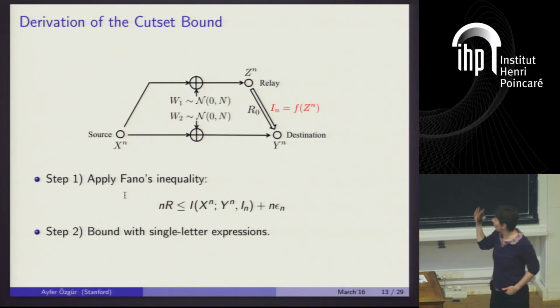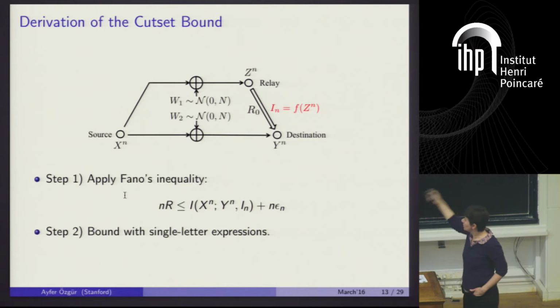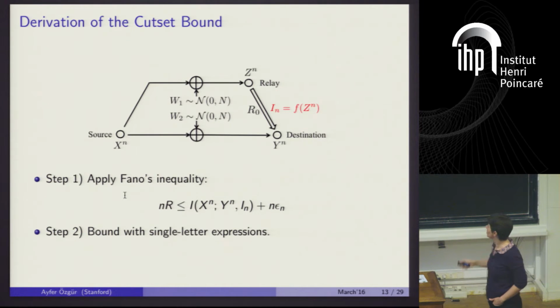And the first step, that's very standard, is to use Fano's inequality to say that if this code is reliable, then its block length times its rate cannot exceed the mutual information between Xn and whatever observation the destination collects, which is this In and Yn, okay? And then you try to single letterize this, okay? Because this is too complicated.